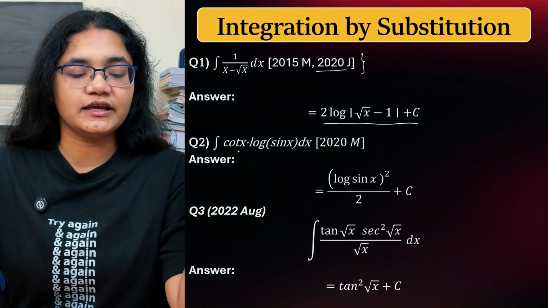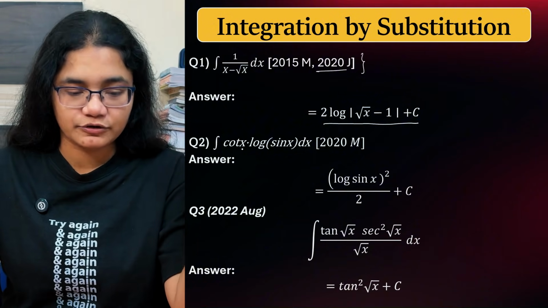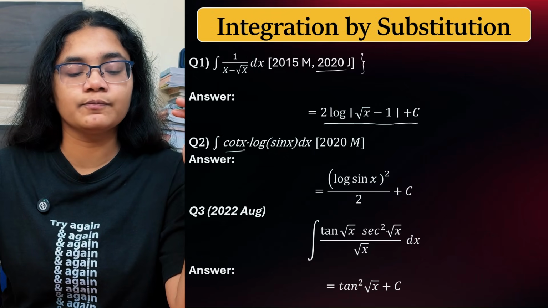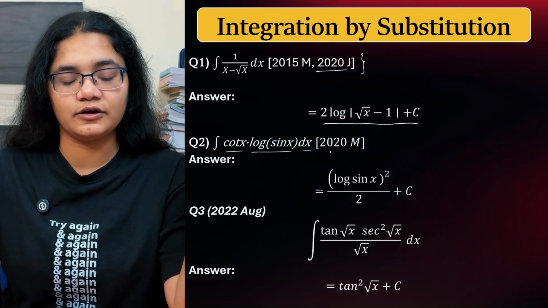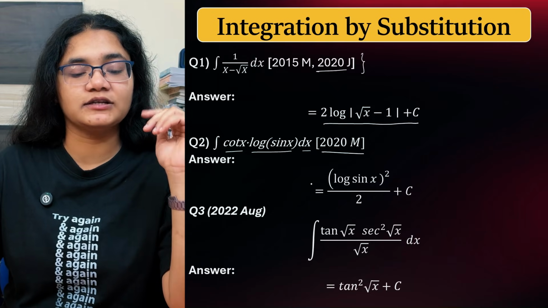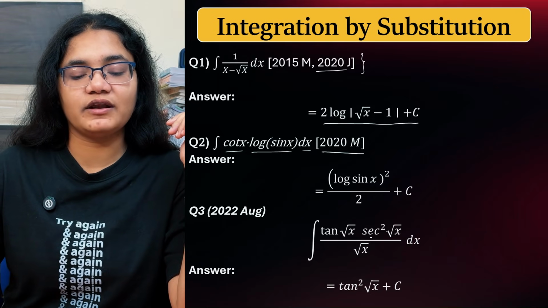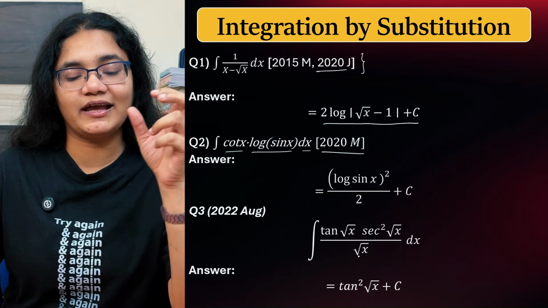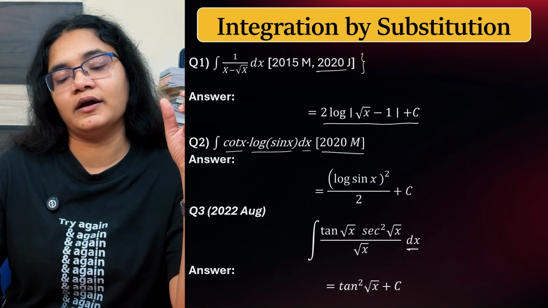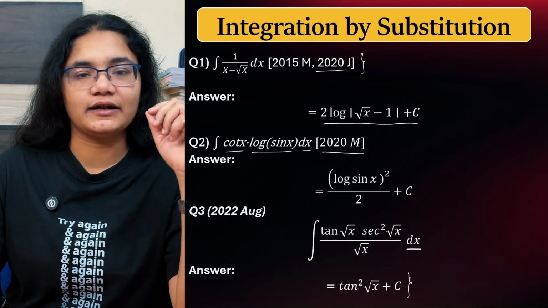The next one was involving both your trigonometric functions. Cot x is equal to cot x dot log sin x dx. This is from 2020 March paper. You can see again tan root over of x, sec root over of x and then root over of x into dx. So you can just solve it and get the answer.